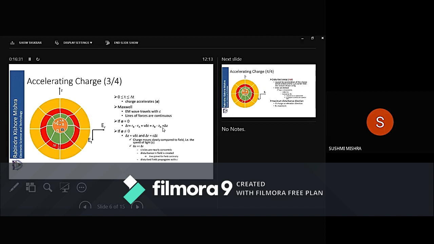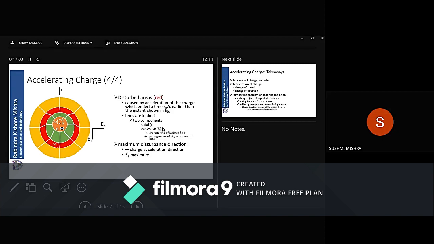Now it is disturbed, so it will propagate. Once it is disturbed, the disturbance will start propagating. Why it will propagate, I'll let you know in another slide, but it will start propagating. It will propagate with the speed of c. Why speed of c? Maxwell has said EM waves travel with speed c. So this disturbance will propagate with speed c.